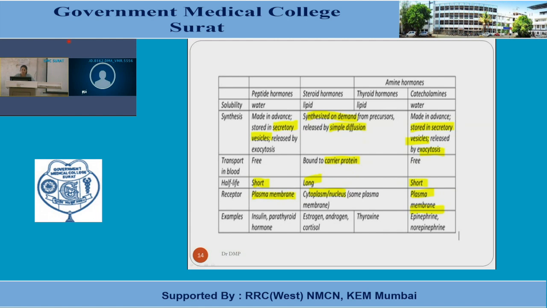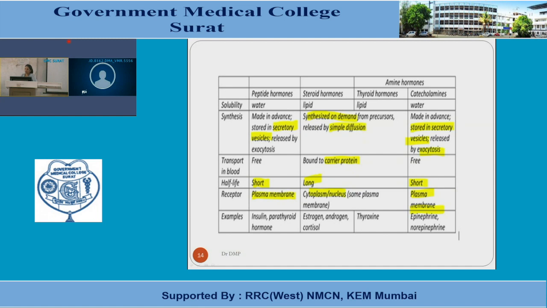Whereas the substances which are water soluble travel through the circulation and act upon receptors which are outside the cell membrane. So the receptors for the proteins and catecholamines are on the external surface of the cell membrane, meaning particularly the target cell membrane.